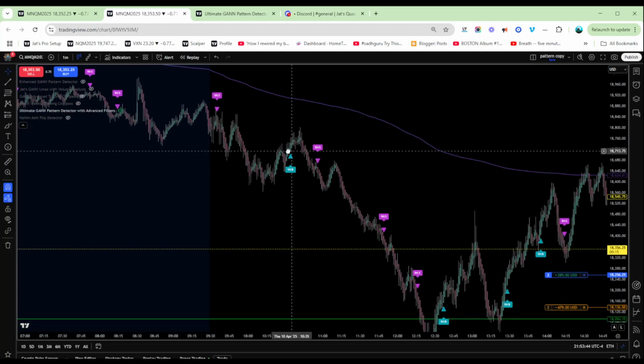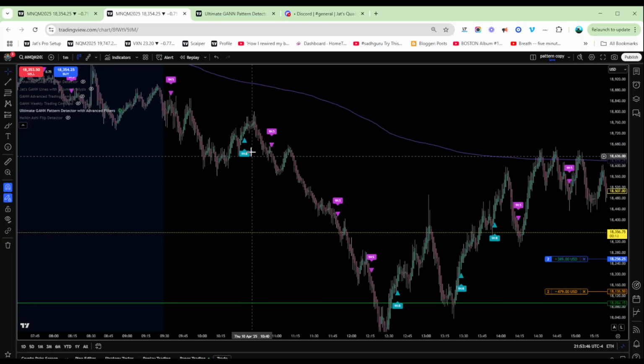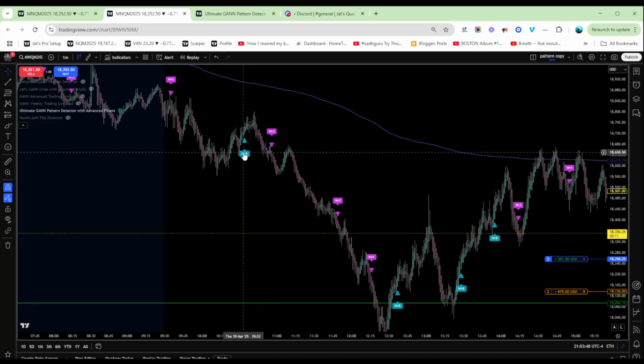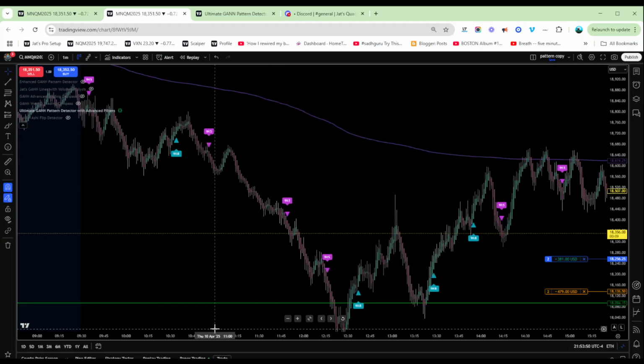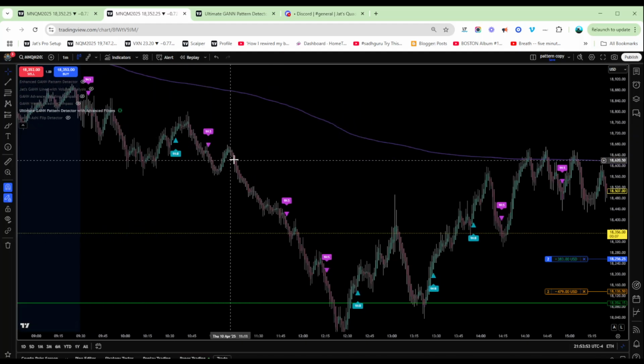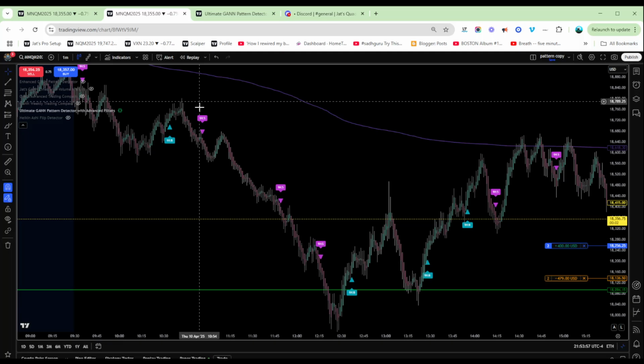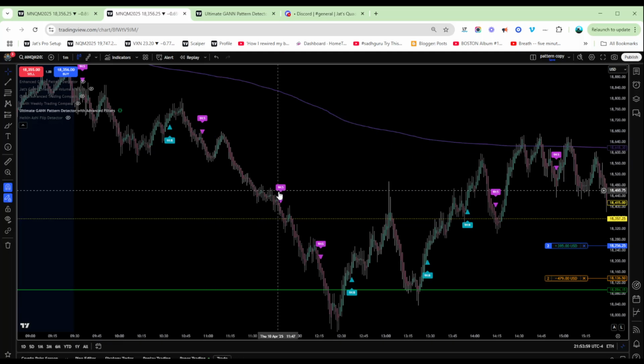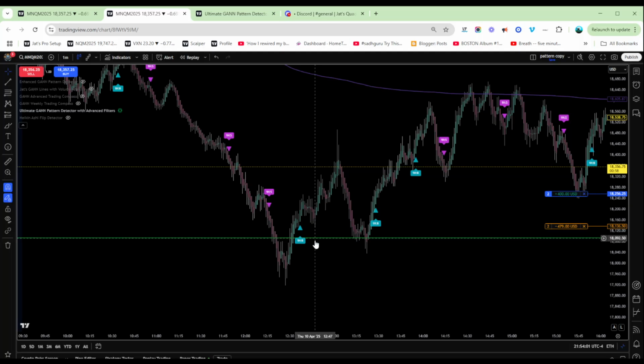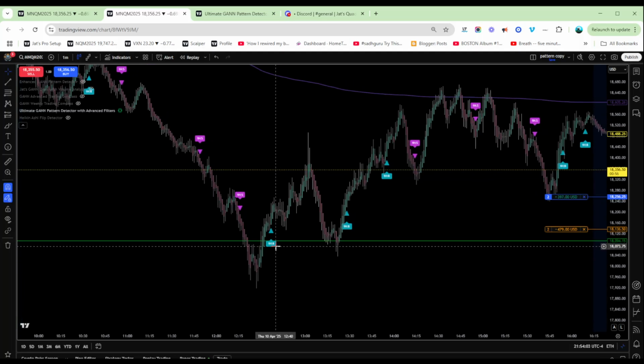It does fight this one, but again, that's on a 1 minute chart, right? And you can obviously find ways to either not take that because you're below the VWAP. So maybe you just disregard any signals that are below the VWAP. And you can see it's a nice signal here, nice signal there. But then, of course, you get this nice bounce off.